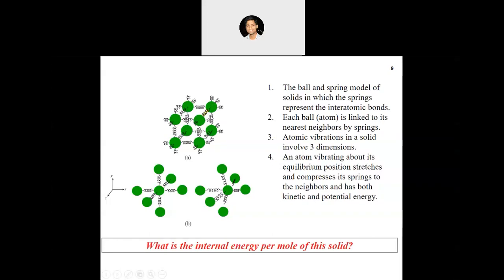But because of that vibration there will also be potential energy in the springs. All the springs connected to a particular atom will have potential energy also, right? So because of this potential energy we have three additional degrees of freedom. Kinetic energy comes from the vibrational velocity of the atoms, and the three additional degrees of freedom come from the potential energy stored in the bonds connecting the atoms. Okay, sir.